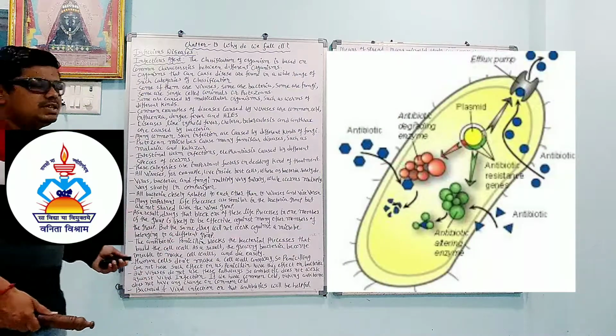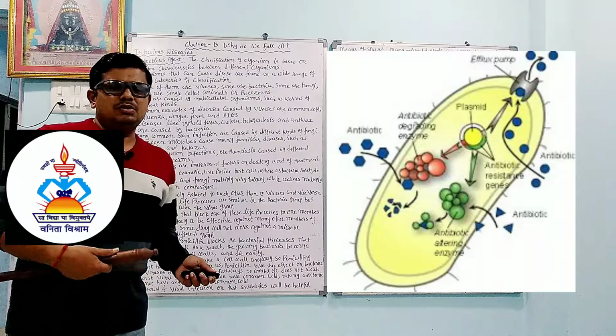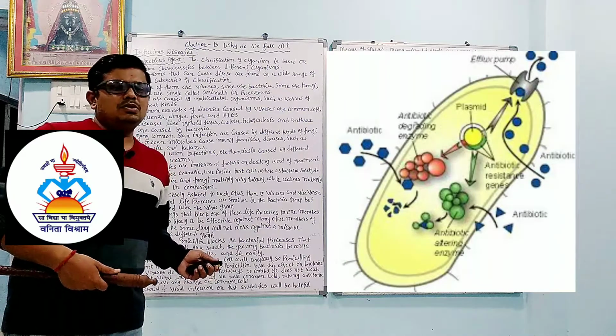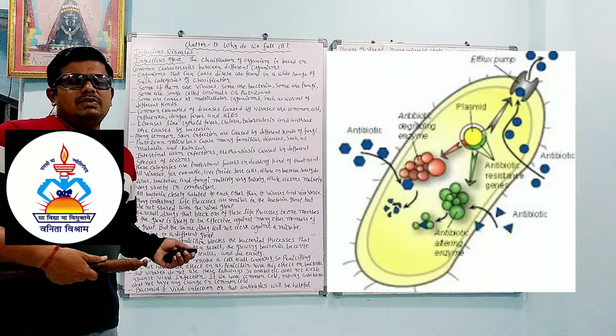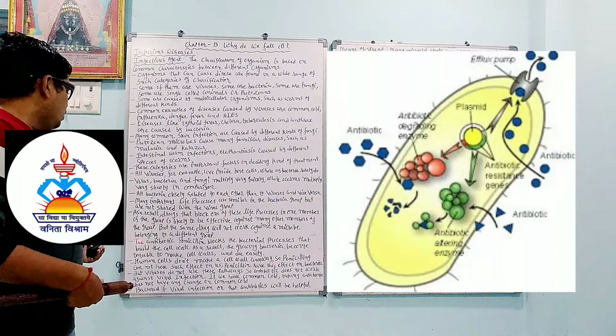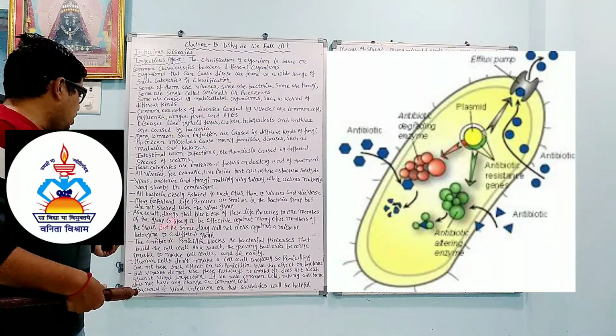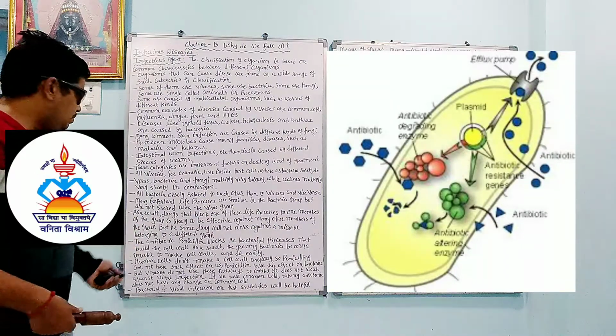So here a comparison is given. Suppose in the body two or more types of bacteria are present which cause diseases. Suppose we use an antibacterial drug, then what happens? This drug is very effective against bacteria, but it will not be effective against viruses. The same drug will not work against a microbe belonging to a different group.